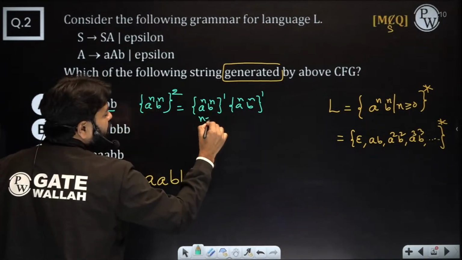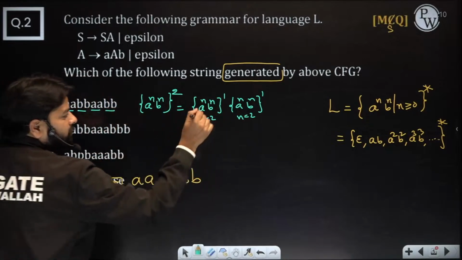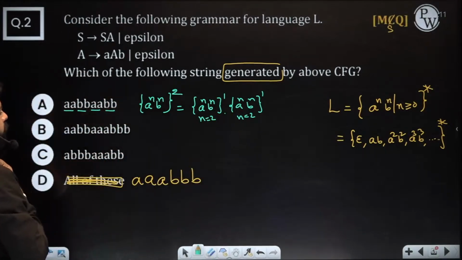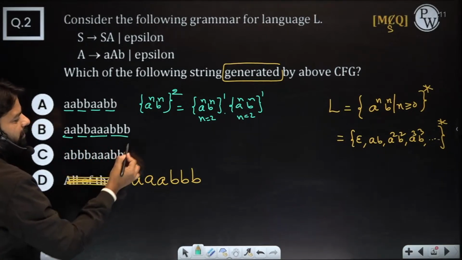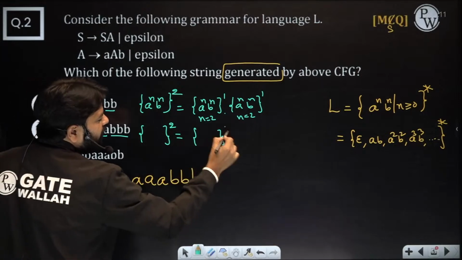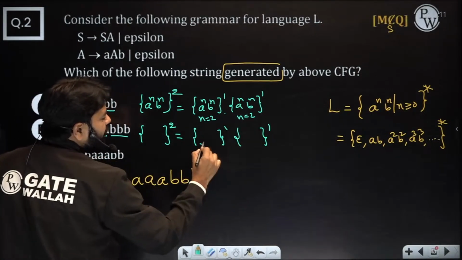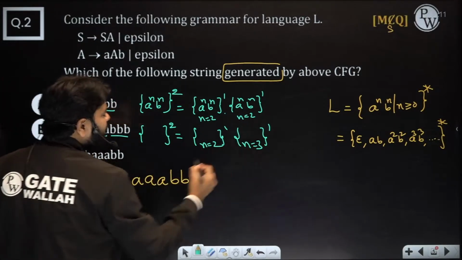Remember, here n should be 2 and here n should be 2. These two need not be the same. Remember that too. The another one, same, double a double b, triple a triple b. So in the power 2 only, you can find, put here n is equal to 2 and in another one n is equal to 3. You will get the string.